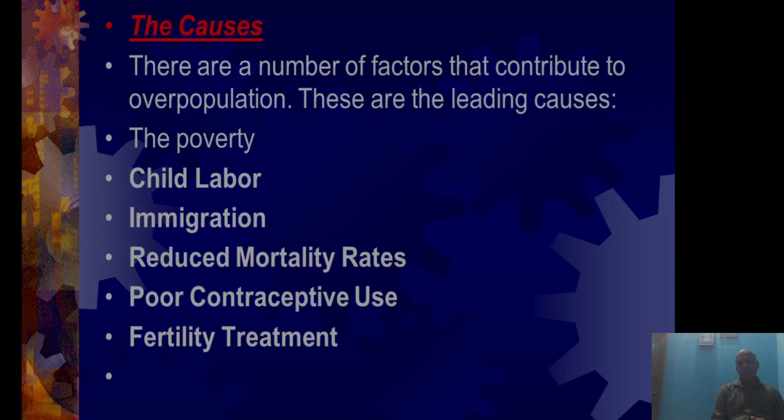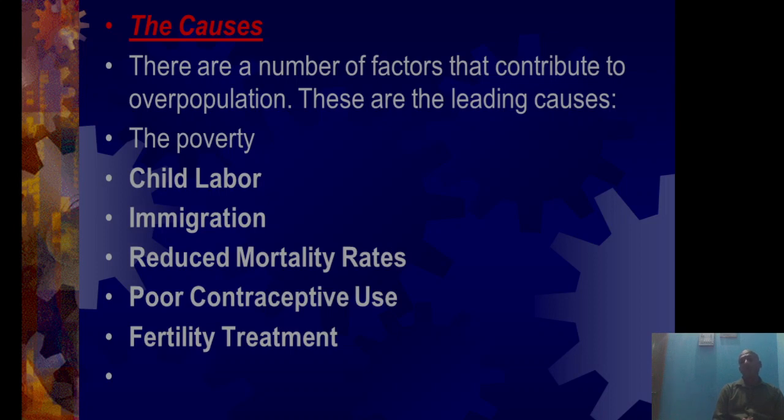Dear students, we are going to discuss immigration in another chapter. But a cause of overpopulation is definitely immigration also. Reduced mortality rates: due to good health facilities, we definitely have a good set of birth rates. Reduced mortality is always in our hands these days. Because of this, the mortality rate is reduced. That is why there is overpopulation.